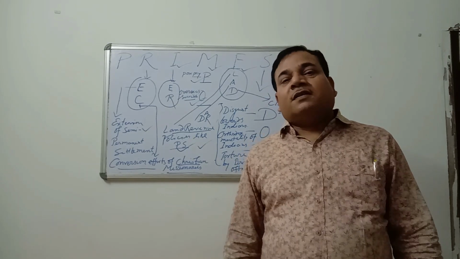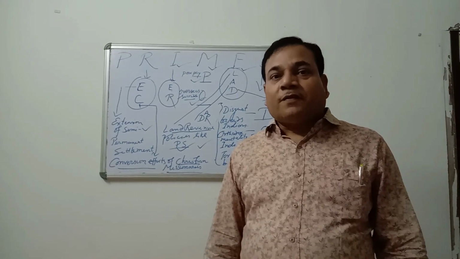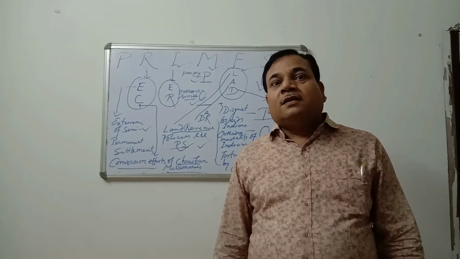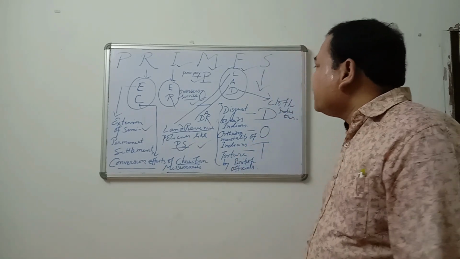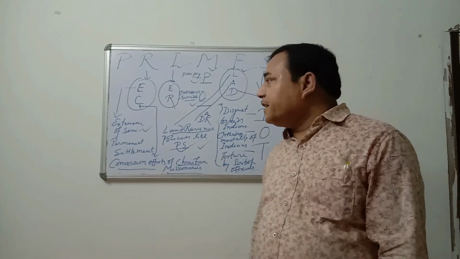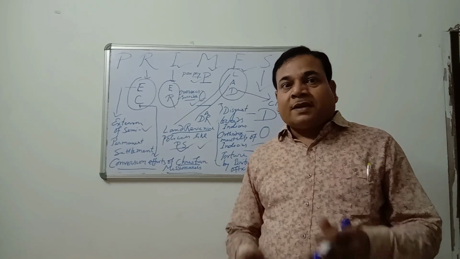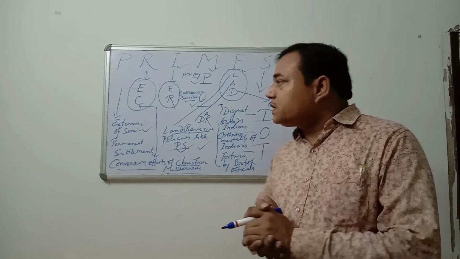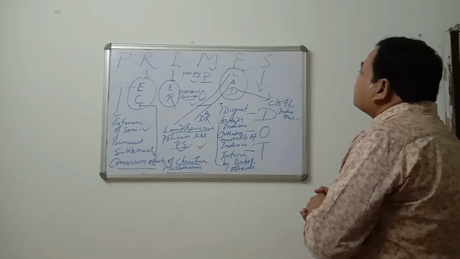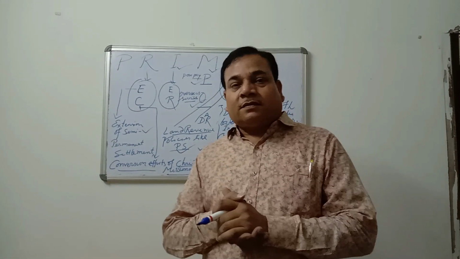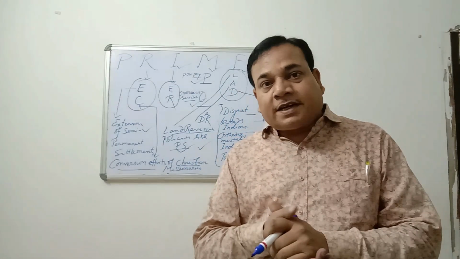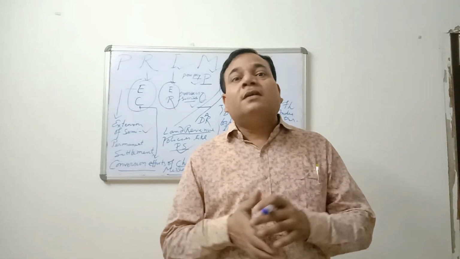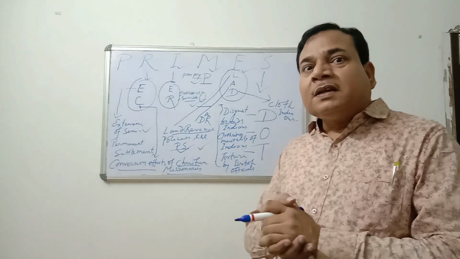Such permanent settlement policy, which was brought by Cornwallis, did not give any benefit to the peasants, and for that reason there was discontent among the common people.